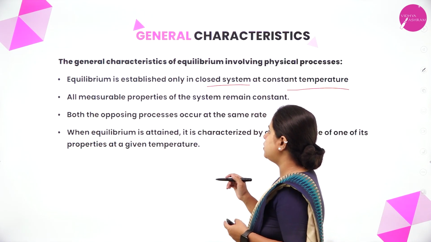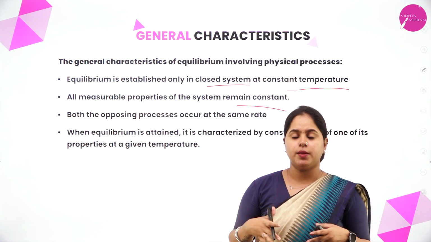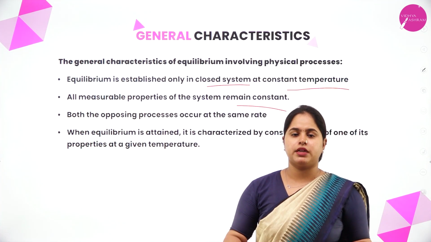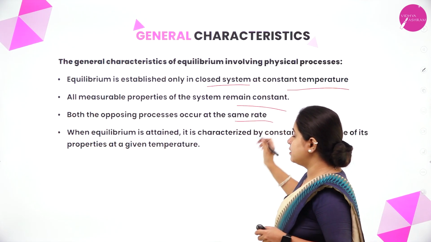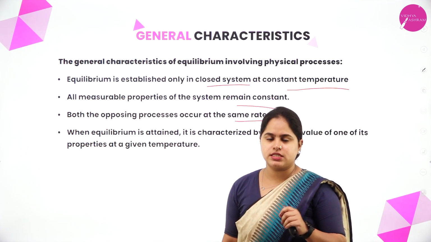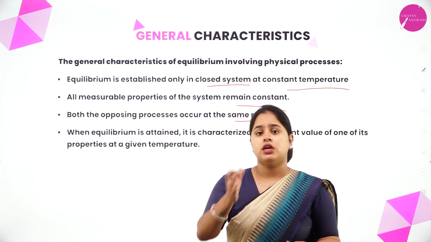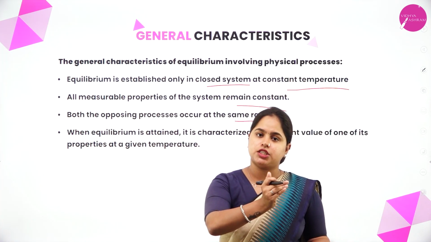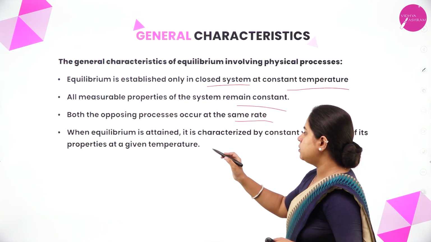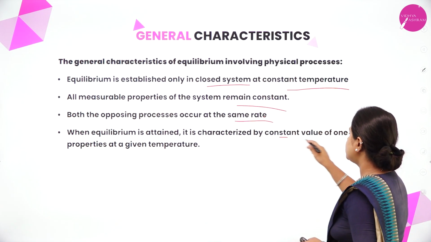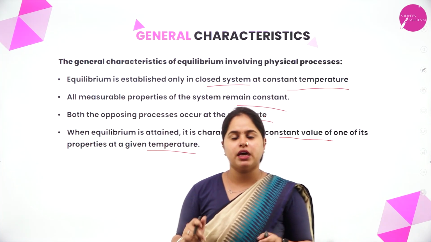The next one is that all measurable properties of the system remain constant. Once the system has attained equilibrium, the measurable quantities, the pressure, volume, temperature, mass, all of that will remain constant. Now, both opposing processes occur at the same rate. We have already discussed that there will be a forward reaction and a backward reaction, and the rate at which the forward reaction is taking place and the backward reaction is taking place will be equal. Now when equilibrium is attained, it is characterized by a constant value of one of its properties at a given temperature.